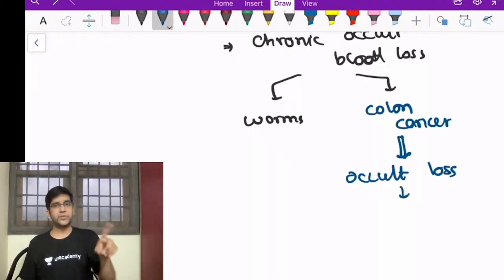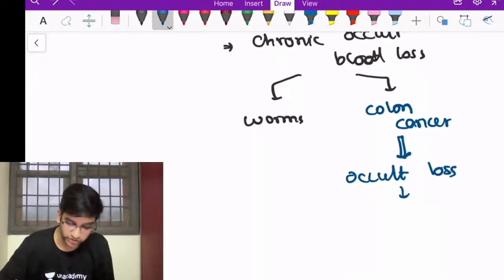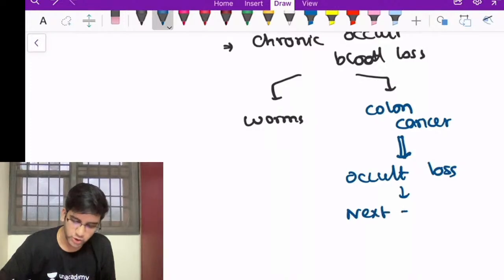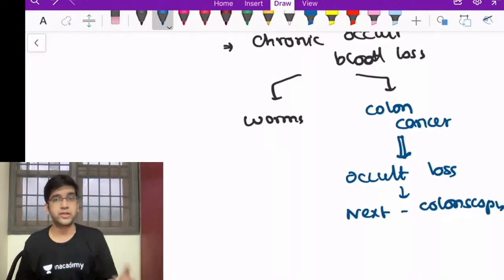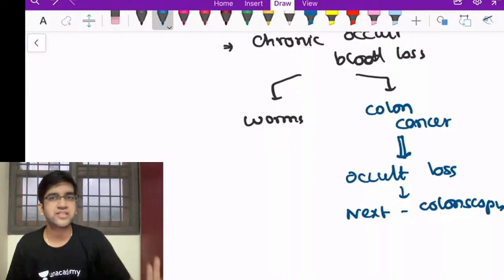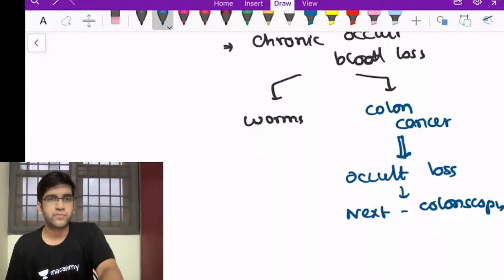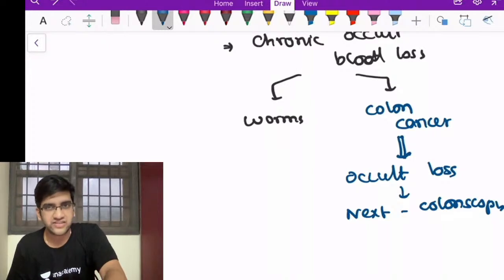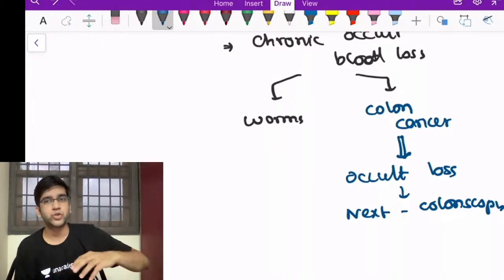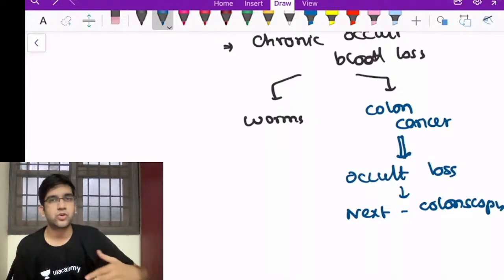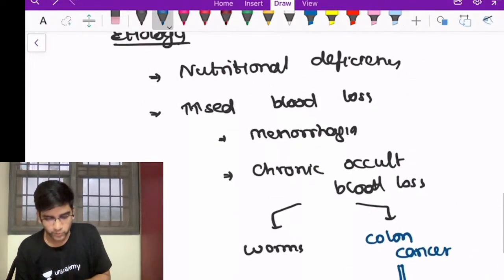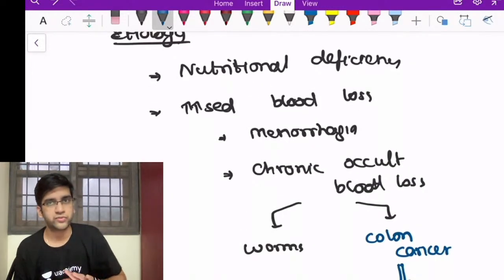So if you have an elderly with an IDA, the first possibility or the next step you have to do is a colonoscopy. This has come previously in exams, so you have to know about it, right? Colonoscopy is a way to see if there's any problem in the colon. If there's any problem, take a biopsy and take care of that, right? So I can have other forms like dysentery, peptic ulcer, hemorrhoids, amoebic colitis, but again, those are all treatable conditions, so I might not have a chronic loss, but these two definitely are known causes of your iron